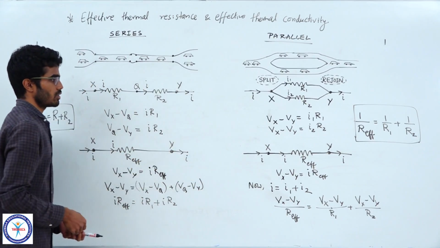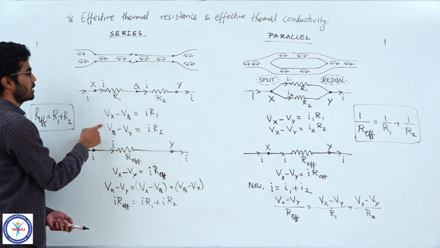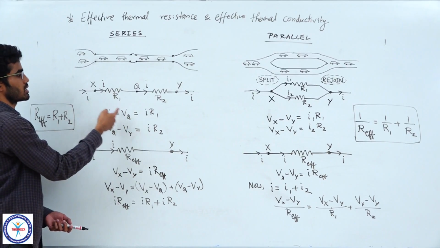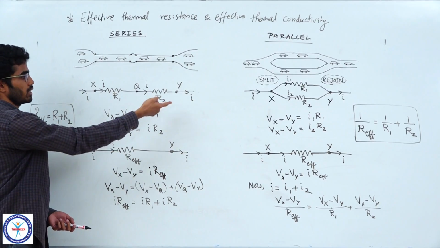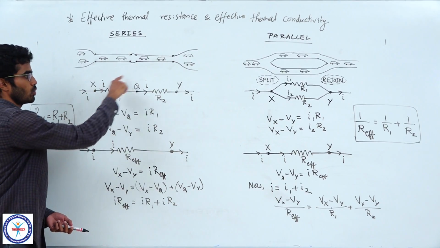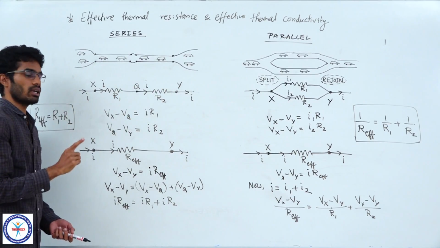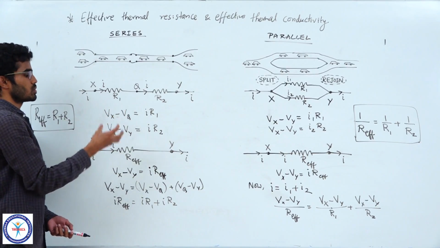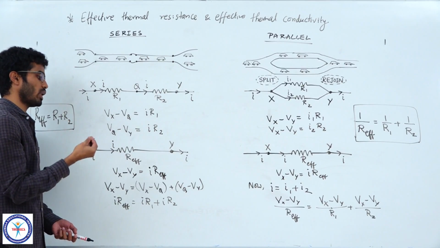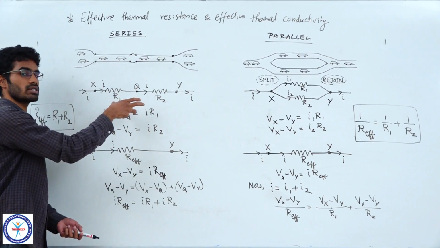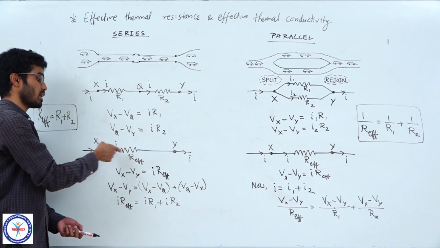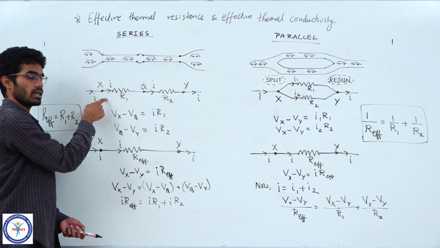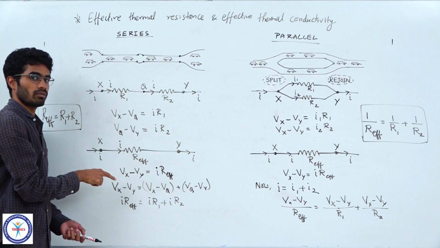Now we know these derivations by calculating the potential difference across the different resistances. Here Vx minus Vq can be written as IR1 and Vq minus Vy can be written as IR2. And now you want to reduce this entire system to one single resistor, which is R effective. So that is how we reduce the system. We want to calculate one effective resistor which behaves like the original system. That means it allows the same current for the same potential difference. So the Vx minus Vy will be the same as in the earlier case and the same current must flow.